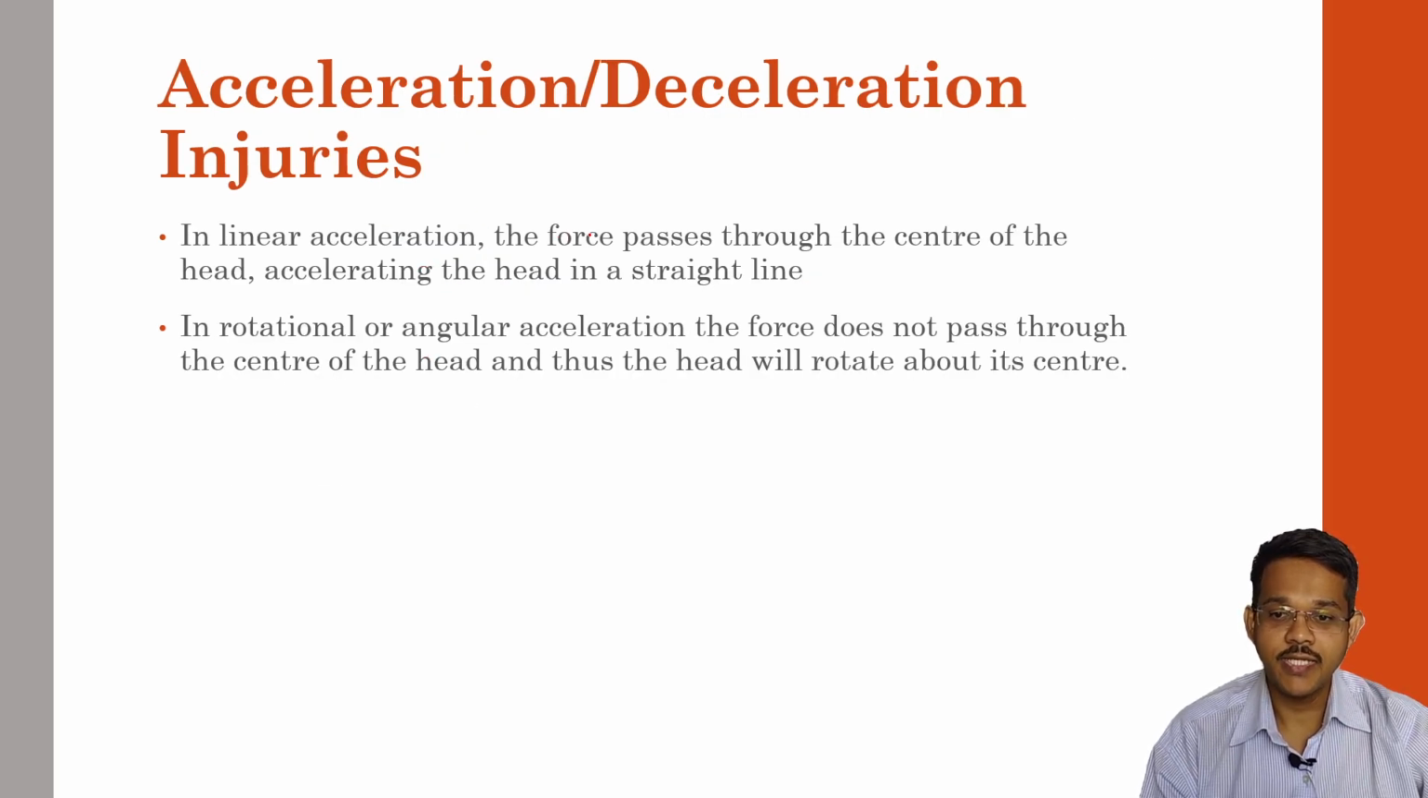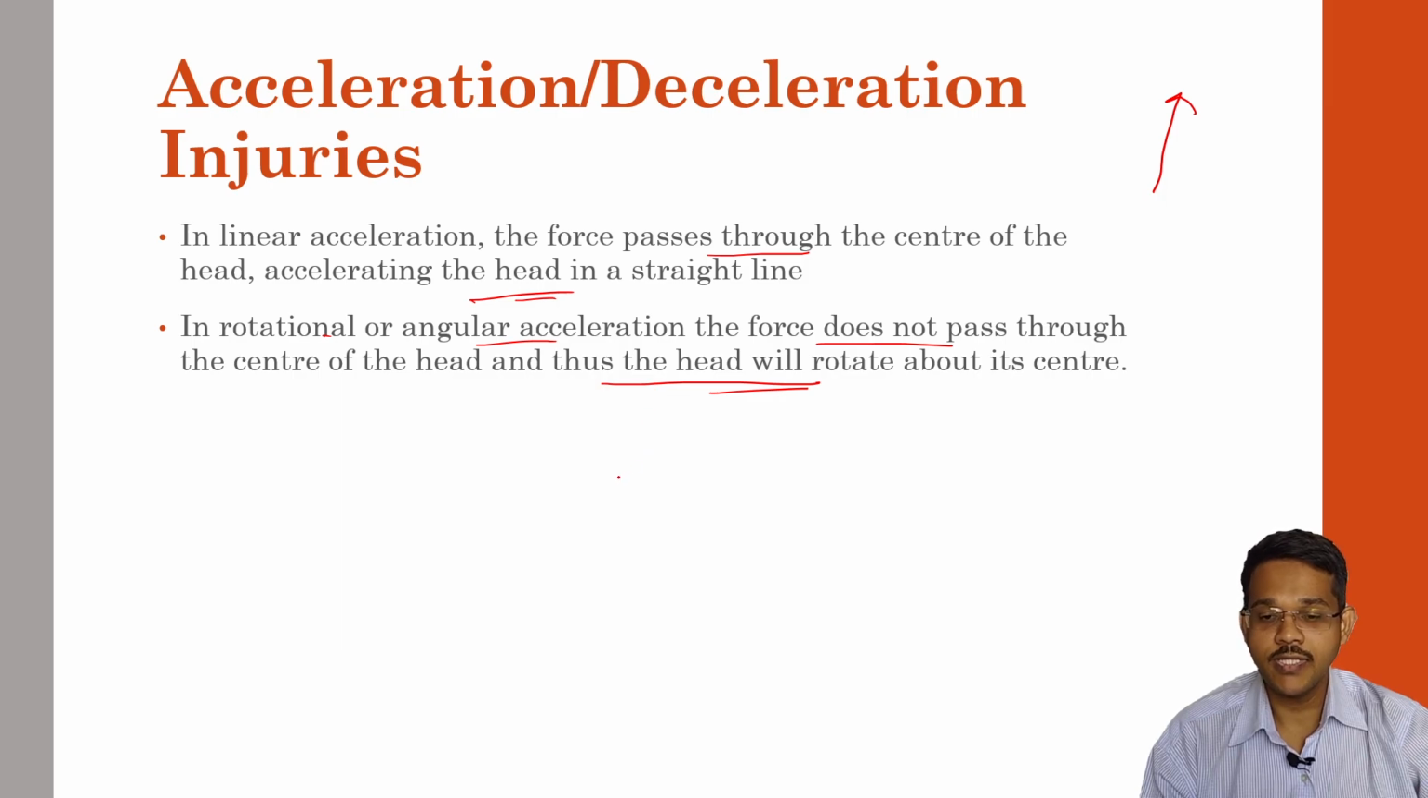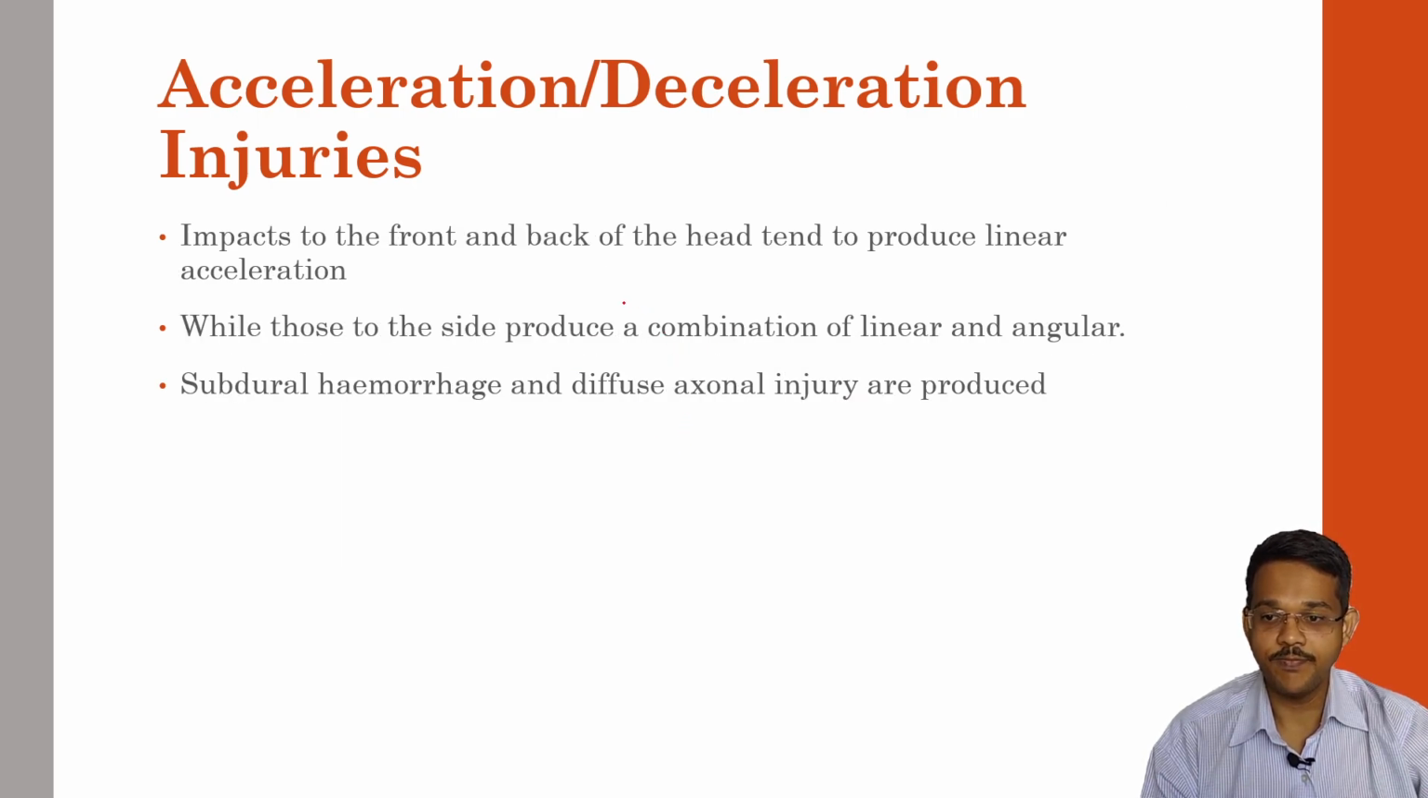In linear acceleration, the force passes through the line of the head, accelerating the head in a straight line. So linear acceleration is where there is linear movement of the head. For example, the person is driving a car, suddenly applies the brake, the body may move forward and the head may move forward in a straight line. That is linear acceleration. In rotational or angular acceleration, the force does not pass through the center of the head, and thus the head will rotate about its center. So in angular deceleration, the head may not move in a straight line, but may move in a circular fashion.